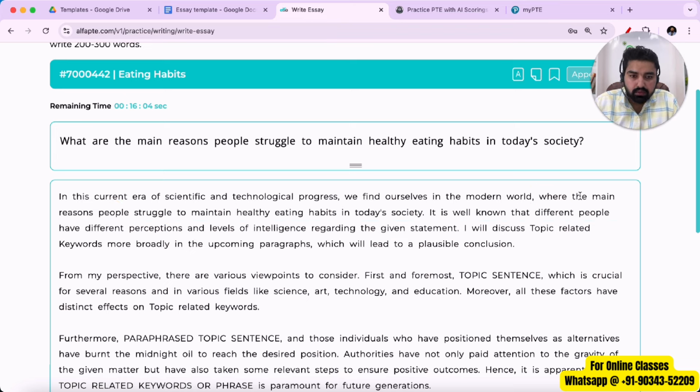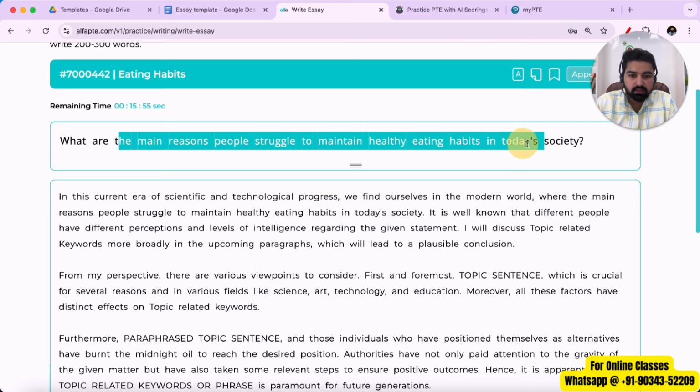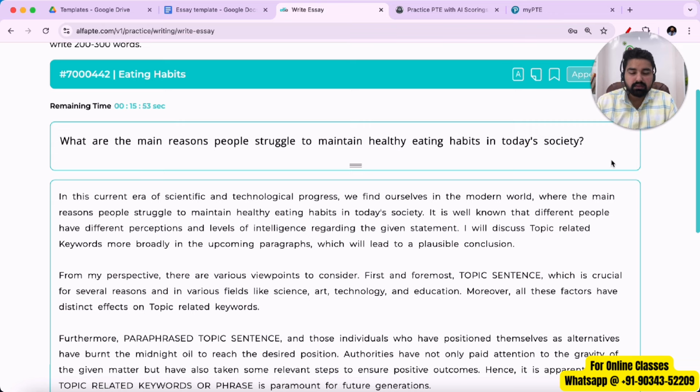So what I've written is the main reasons people struggle to maintain healthy eating habit in today's society. Now, this is the topic sentence that I've copied from the given essay topic. But again, this is insufficient, so I'll have to add more keywords. I can make a few lines on my own. Let me just add a few words to it so that it is somewhere around 15 to 20 words. So what can we say?